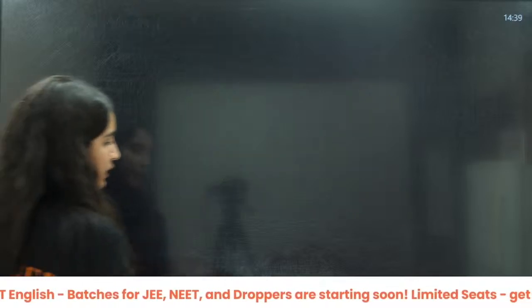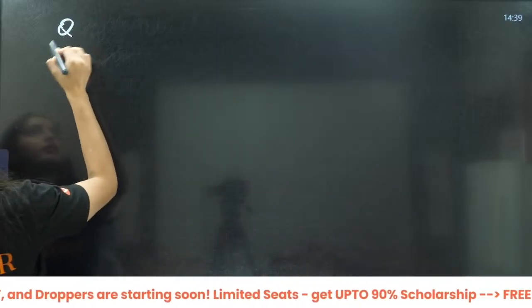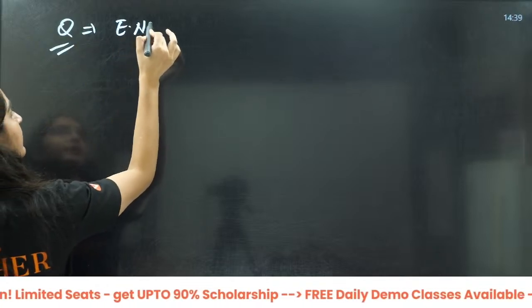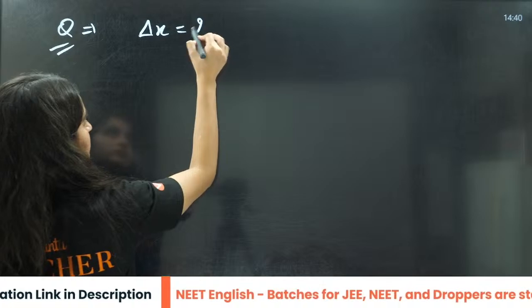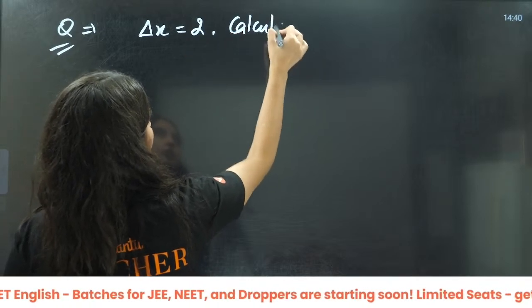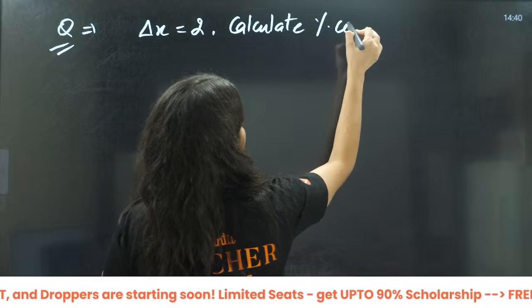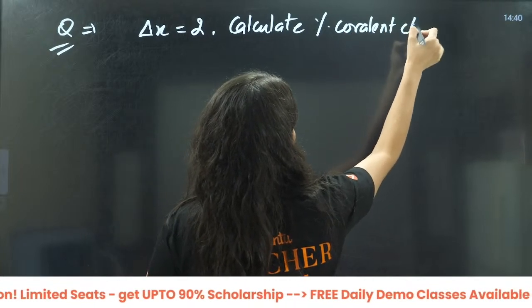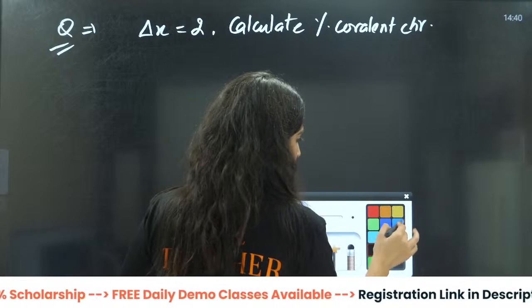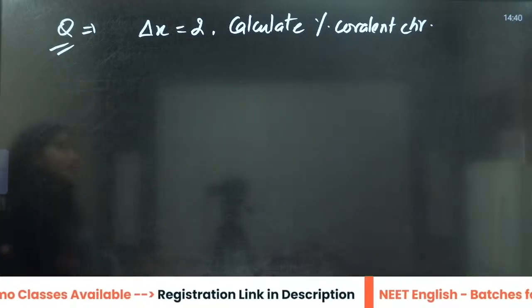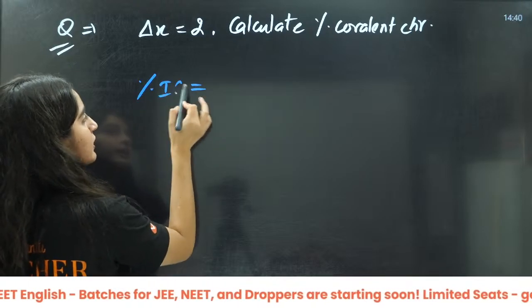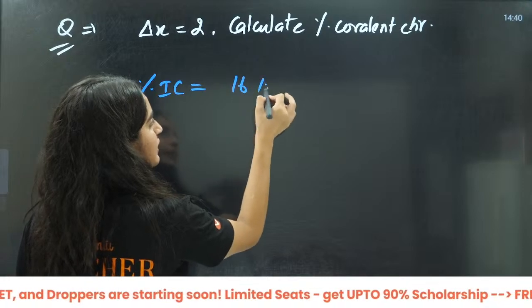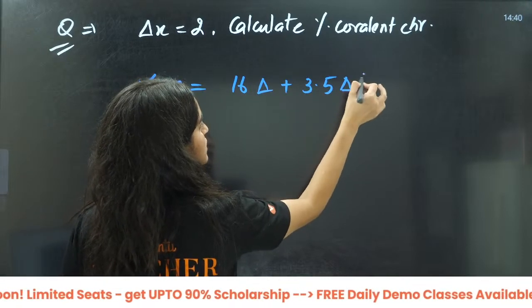For example, I give you this question: the electronegativity difference, delta X, equals 2. Calculate the percentage covalent character. What will you do? Just apply this formula. Percentage ionic character is 16 delta plus 3.5 delta squared.